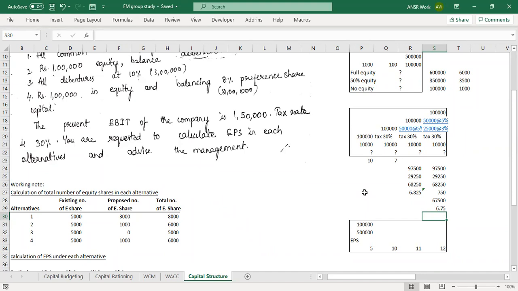What you have done is you have deducted 2,500 from 50,000, but you should deduct 2,500 from 1 lakh, because 1 lakh is your income. If you got an answer of 6.825 earlier, that remains the same. That doesn't change.